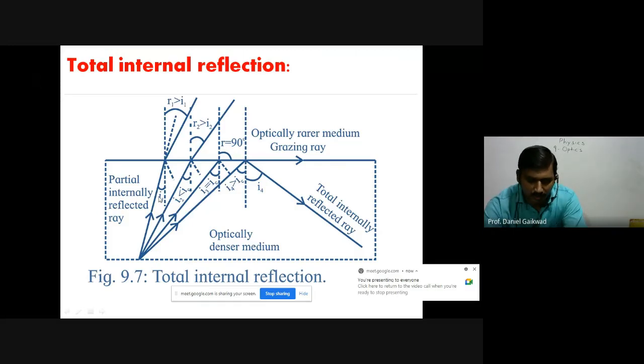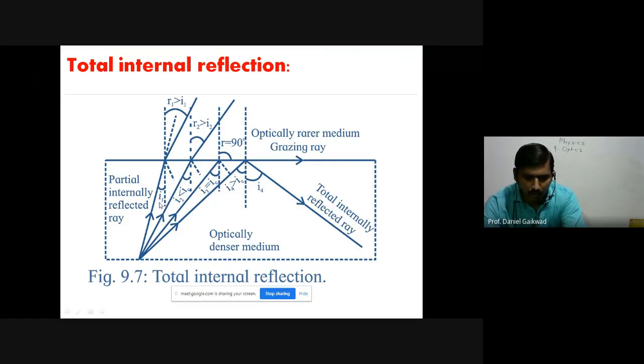For that we have a ray of light traveling from denser to rarer medium, and we know that the ray will bend away from the normal. As the angle of incidence i1, i2, i3, i4 goes on increasing, the corresponding angle of refraction also goes on increasing.